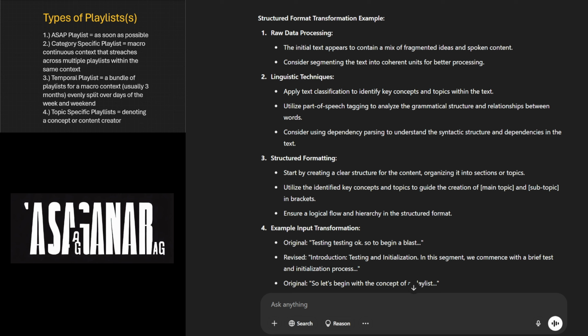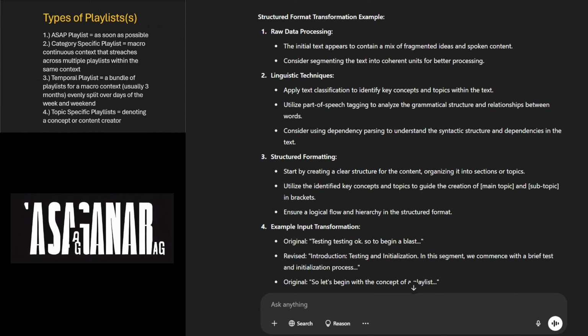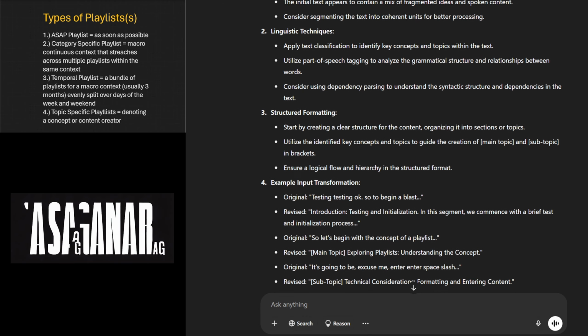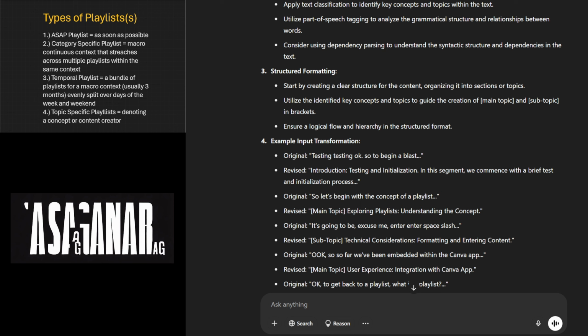Utilize part-of-speech tagging to analyze the grammatical structure and relationships between words. Consider using dependency parsing to understand the syntactic structure and dependencies in the text. 3. Structured formatting. Start by creating a clear structure for the content, organizing it into sections or topics.